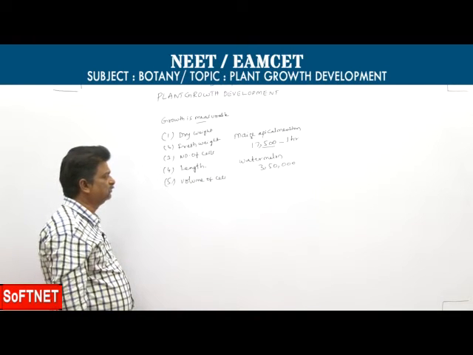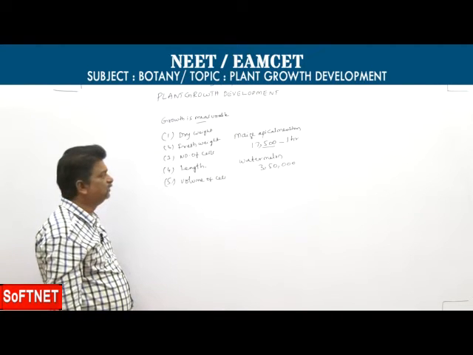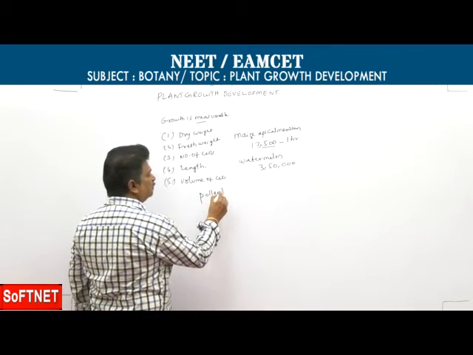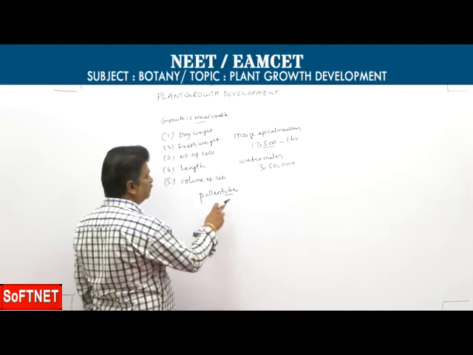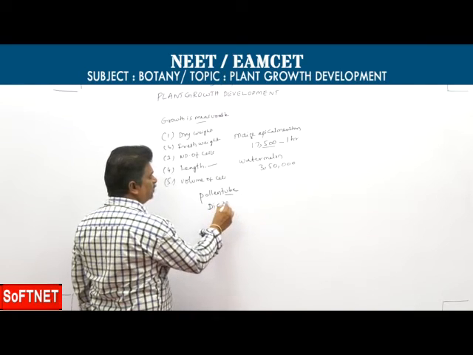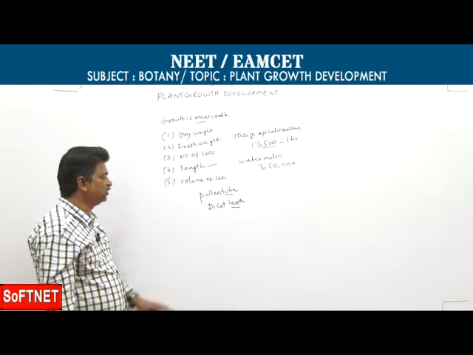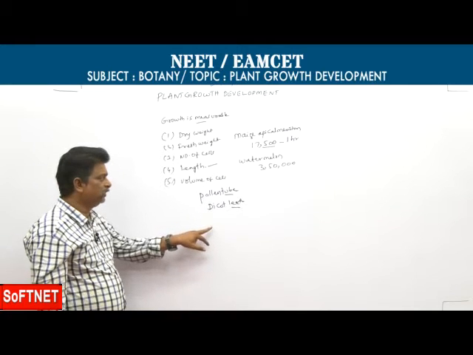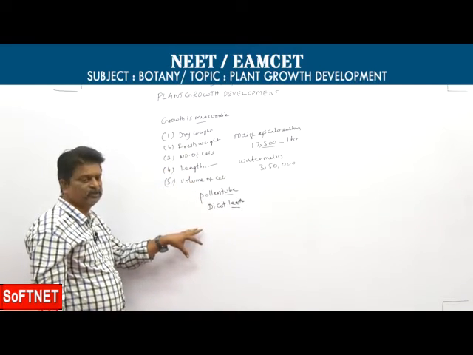Second one, for watermelon, it is volume of cell. Even growth of pollen tube is also measurable in count of length. And increase in dicot leaf is also measurable by what means? By surface area. So in that way, growth is measurable.